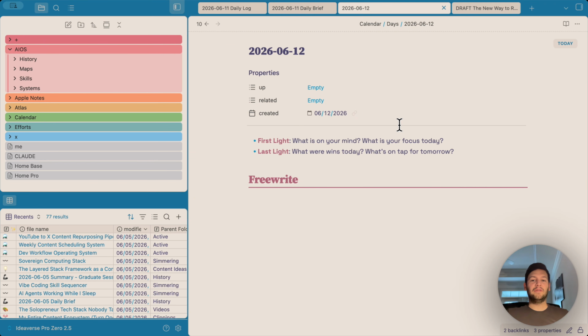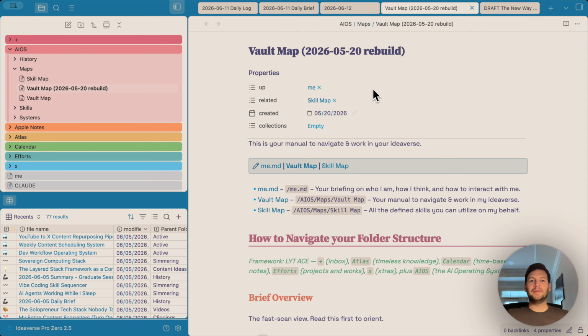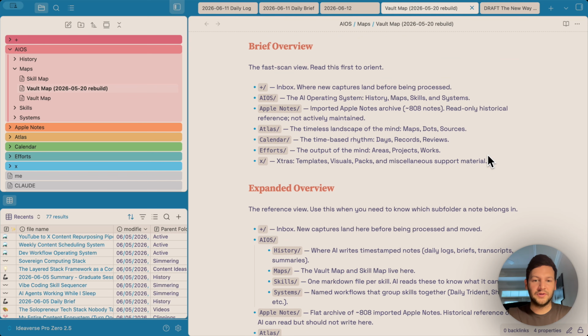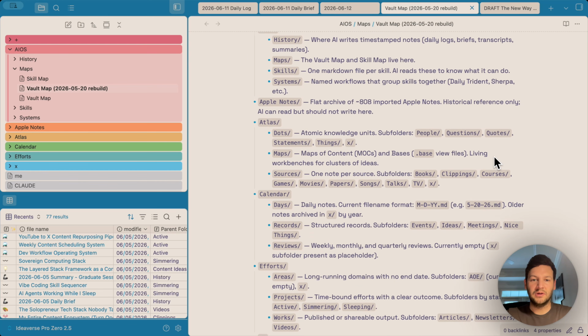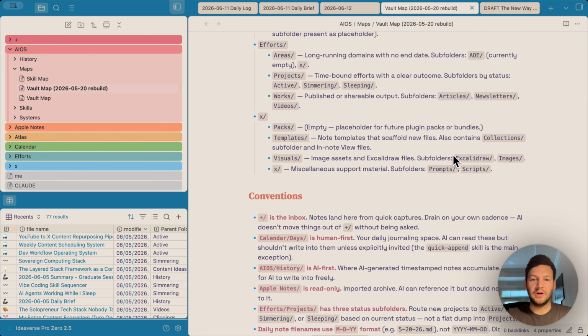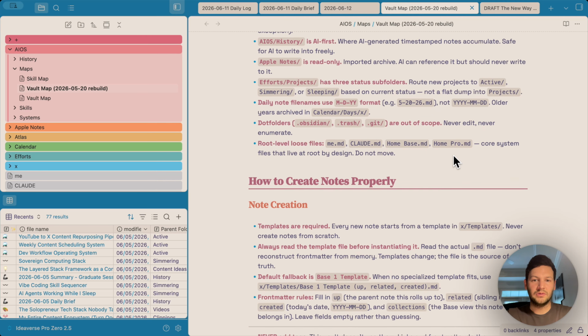There are two more files that do the heavy lifting, the vault map and the skill map. The vault map is the AI's manual for navigating my folder structure and creating new notes correctly. It explains what goes where, which folders are AI-writable versus human-only, and which templates to use for which note types. Without this, an AI would either refuse to create files or create them in the wrong place with the wrong format. With it, every note the AI makes looks like one I would have made myself. I'll scroll through here just to show you what everything looks like. It shows you in detail exactly what goes where and how to create notes.